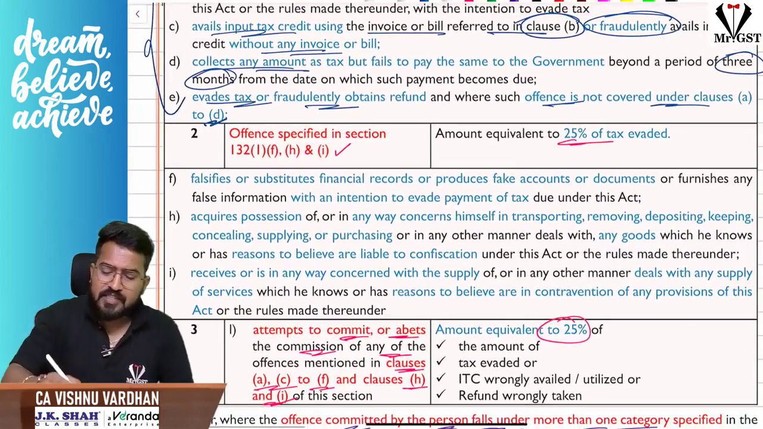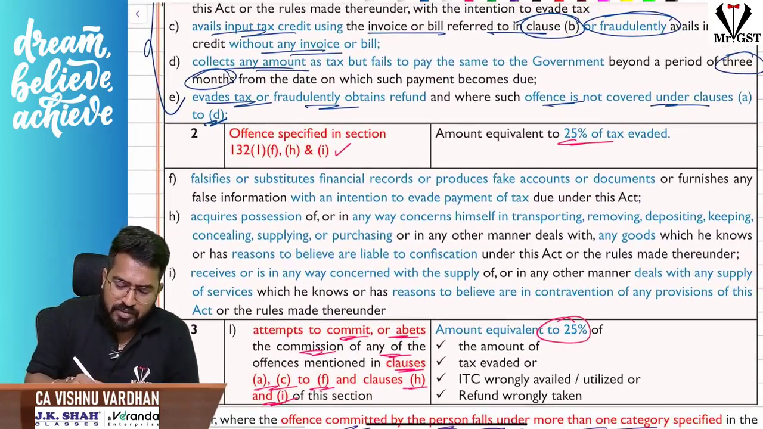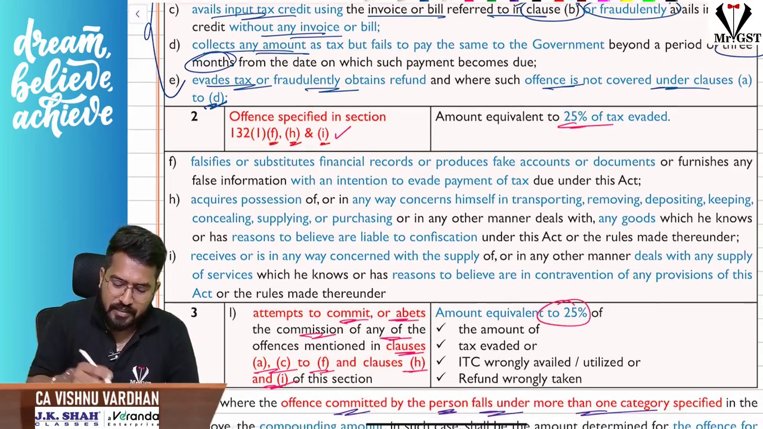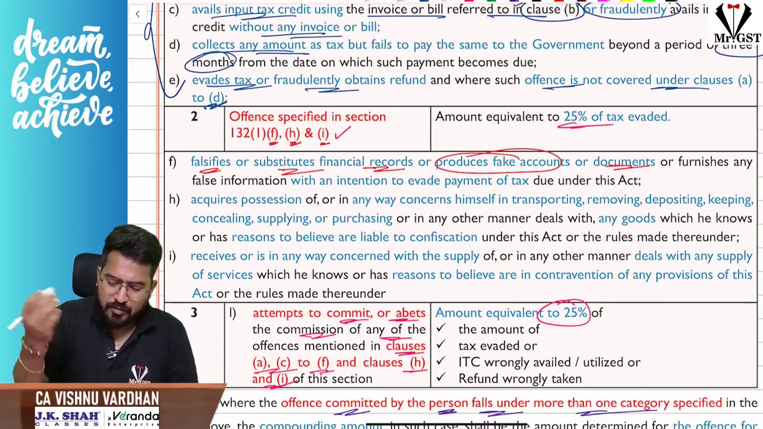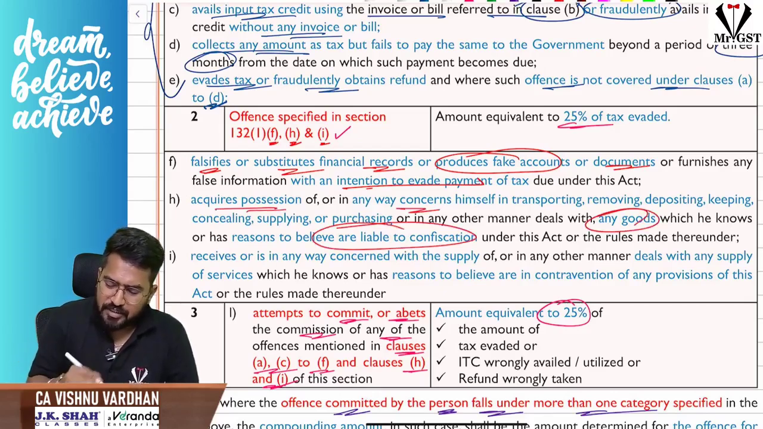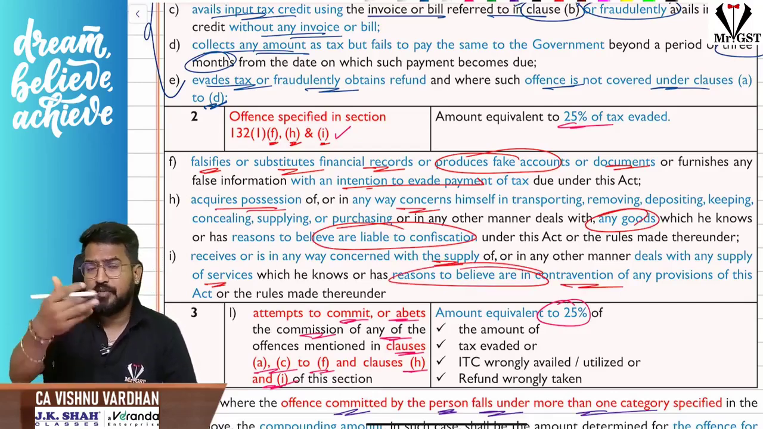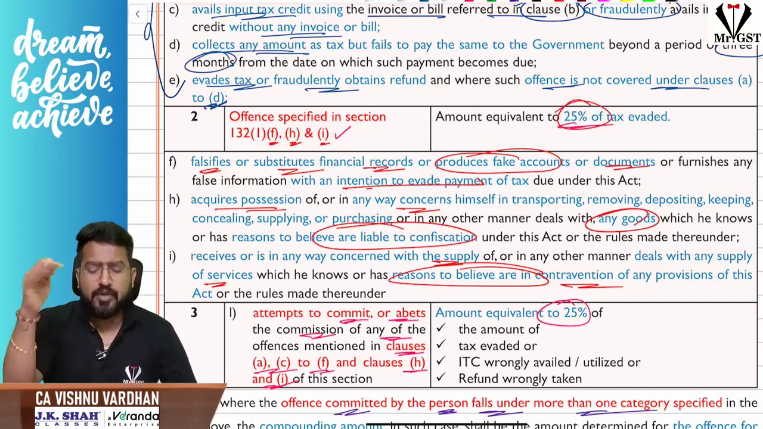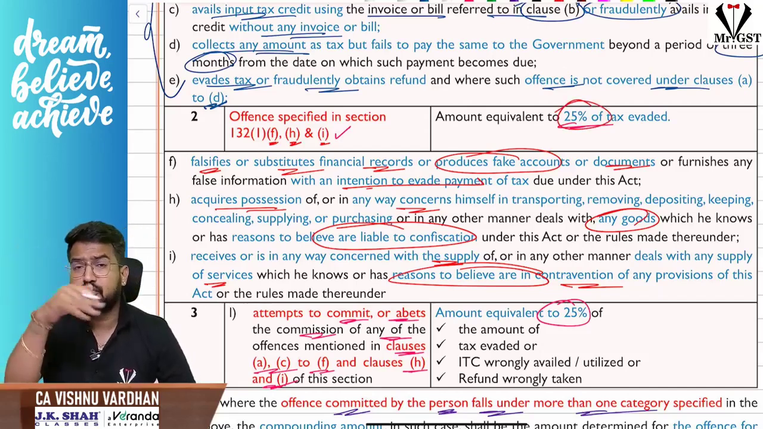No sir, other offences covered under 132 subsection 1 F, H and I. What is that F, H and I? So falsifying or substituting any financial records or producing fake accounts or documents, giving fake information or fake documents or false information with an intention to evade tax, or goods liable for confiscation that you are dealing with, or services, in contravention of the provisions of this Act. In that case, the flat compounding fees will be 25% of the tax evaded. There is no minimum or maximum amount here.